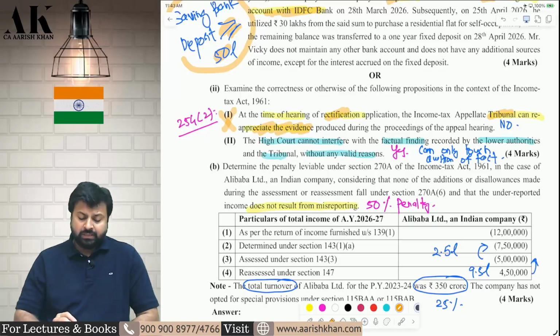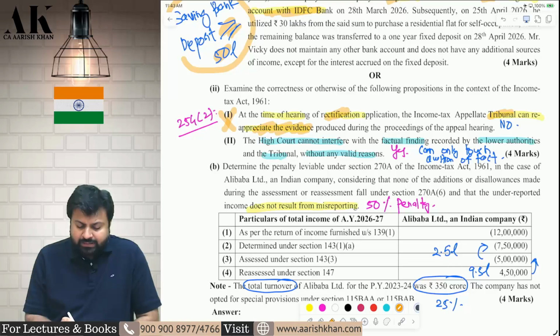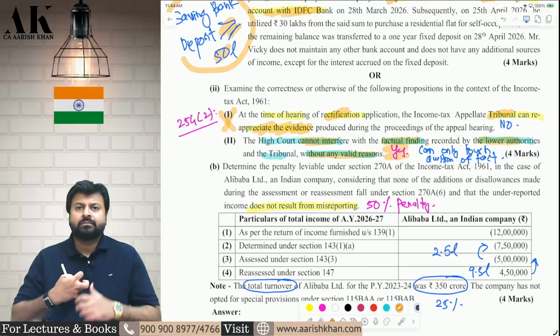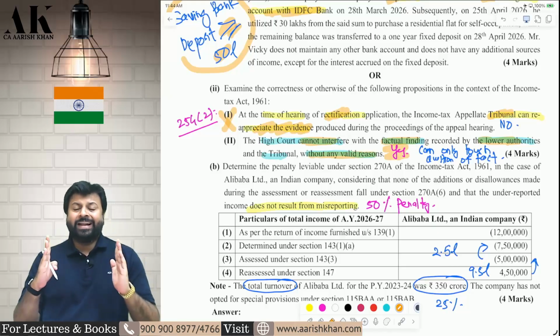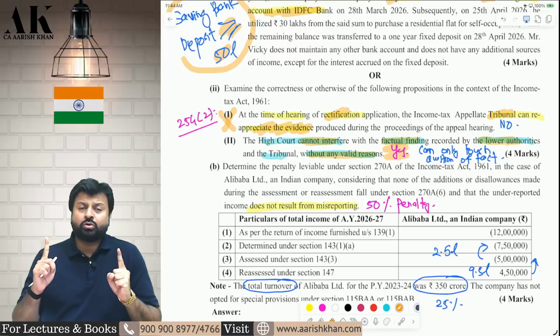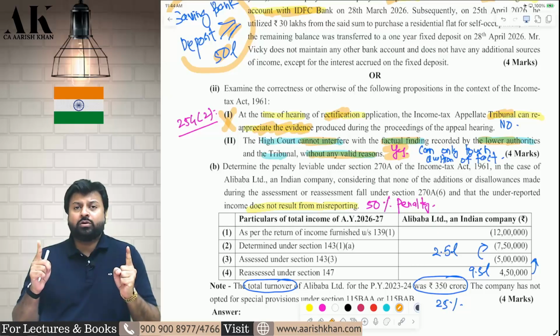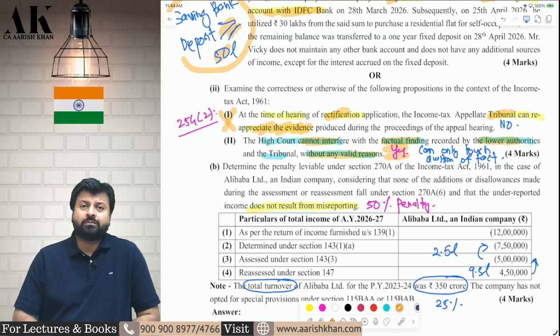Second, the High Court cannot interfere with the factual finding recorded by the lower authorities and tribunal without any valid reason. Correct. Till the tribunal, it is a fact-finding authority, and the High Court is allowed to get into only a question of law, a substantial question of law.